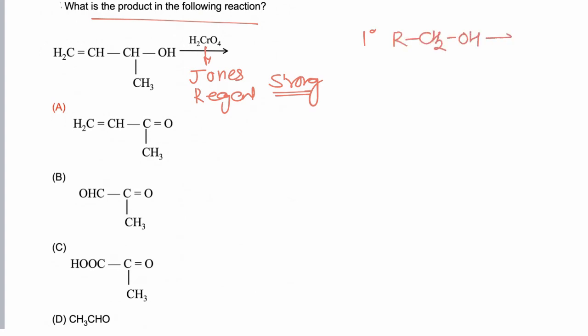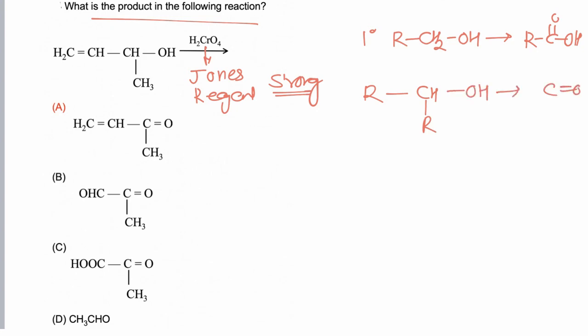What is the product of the given reaction? Now in this reaction H2CrO4 is taken. Now H2CrO4 acts as Jones reagent, which is a strong oxidizing agent, and if strong oxidizing agents are taken, they will convert primary alcohol to acid and secondary alcohol to ketone.